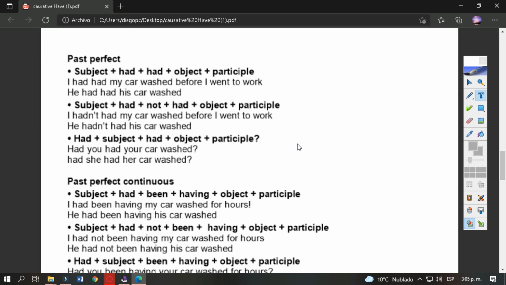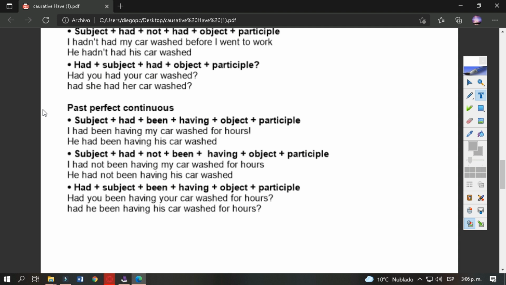For questions, we start with WH words or with had if it is a yes or no question. A subject, the main verb in the past because we are in a perfect tense, the car, the object, and the action in the past participle. Had you had your car washed? And the other example would be had she had her car washed? Yes, the past participle.